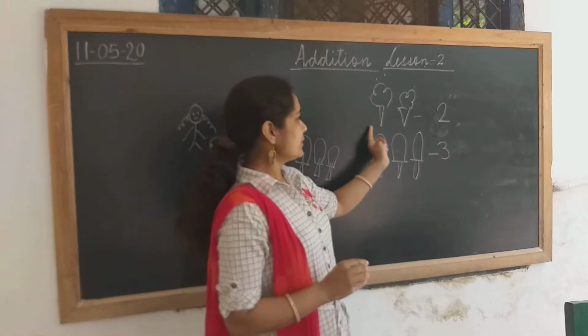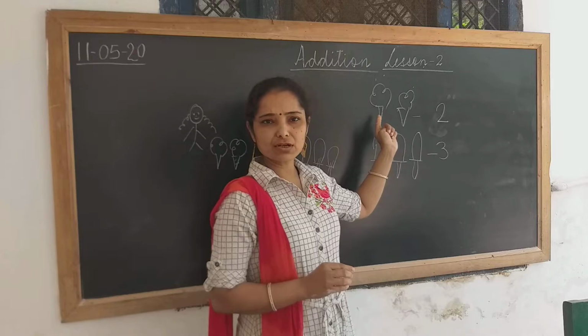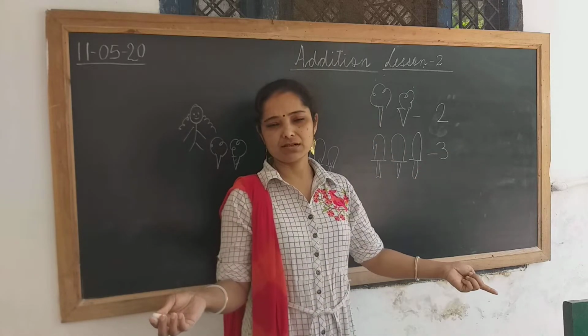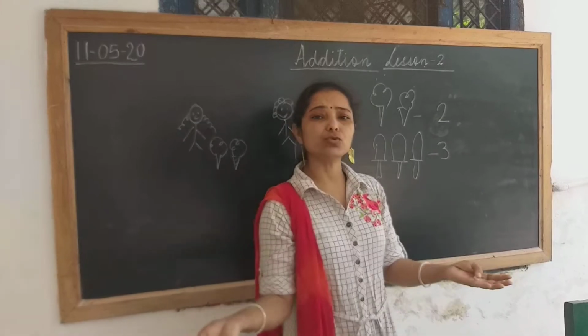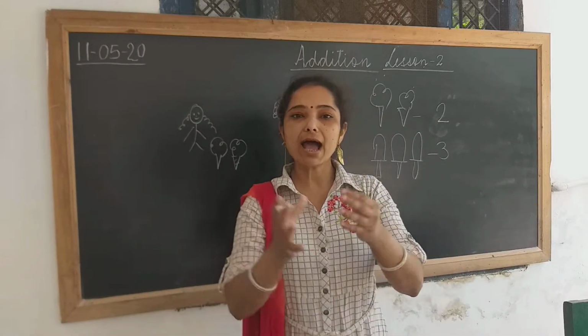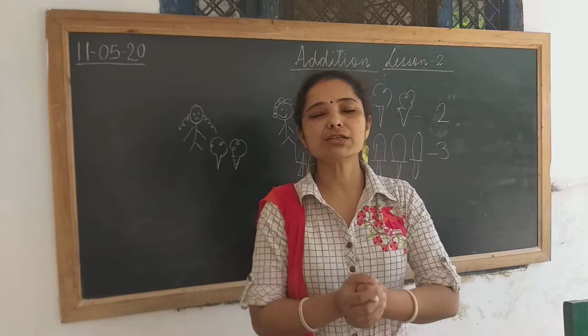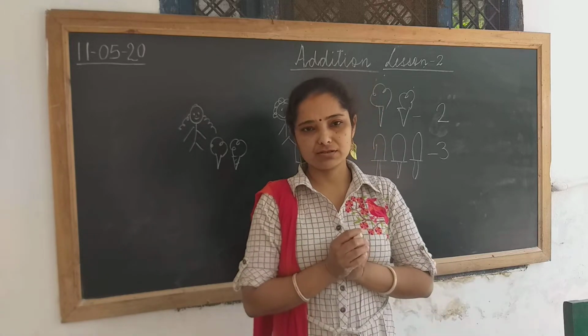Okay, that means 2 you have softies and 3 you have orange bars. Now, all together, what do you have to do? You have to add them. So, this we are going to learn today in addition.